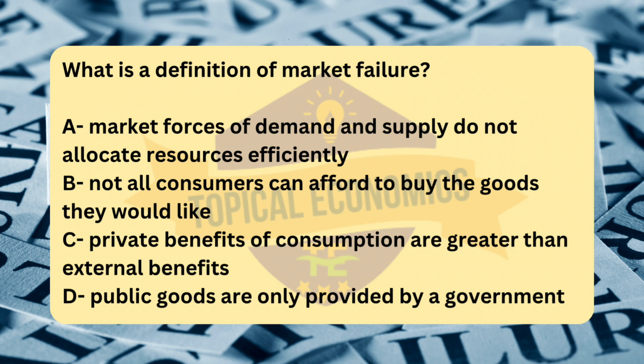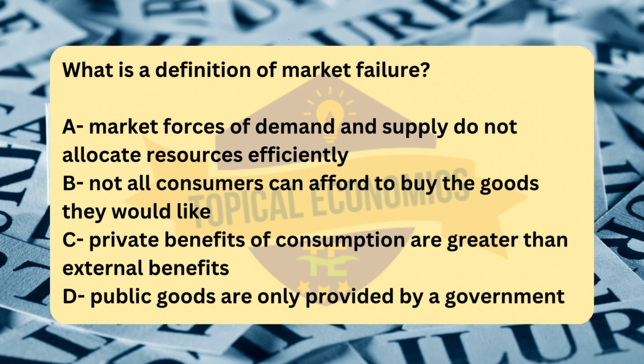The correct answer for this question is option A. Market forces of demand and supply do not allocate resources efficiently. Market failure occurs when the market, operating on its own through the forces of demand and supply, fails to allocate resources efficiently. This means that the market does not produce the right quantity or quality of goods and services at the right prices, leading to inefficiencies that harm society.